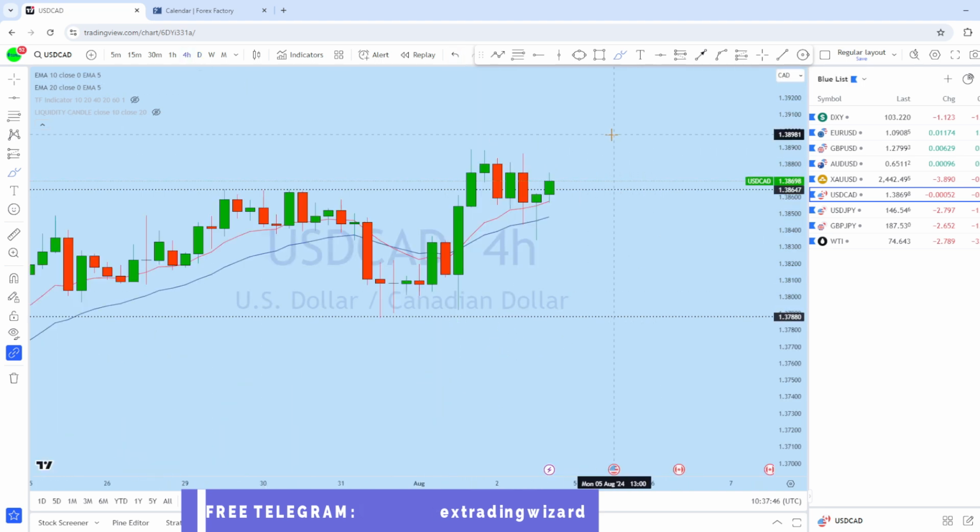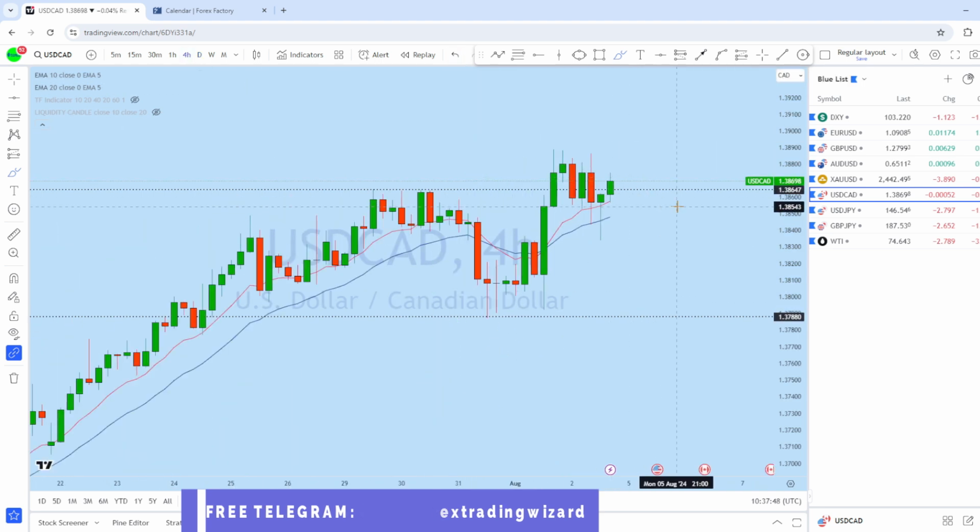And looking at the intraday perspective, we can see that on the 4-hour time frame on dollar CAD, there is a consolidation pattern here. We can see it's a huge consolidation on dollar CAD, and with this consolidation it's a bull flag.